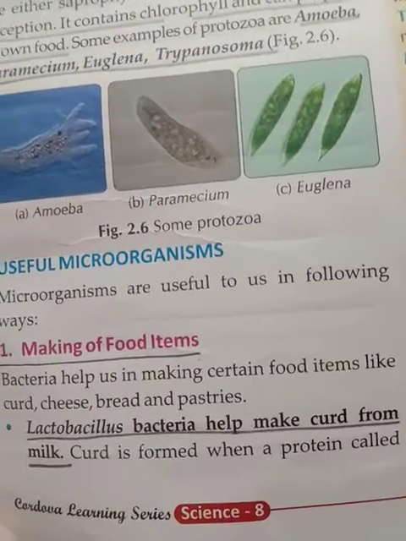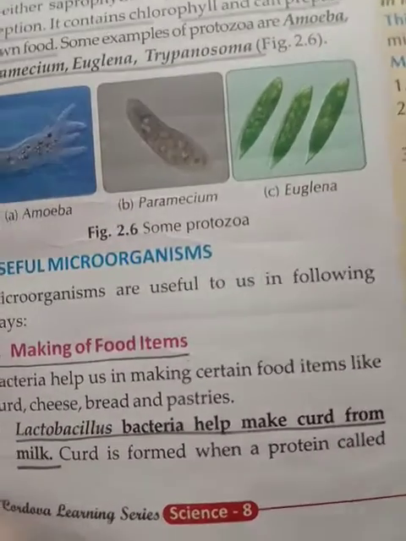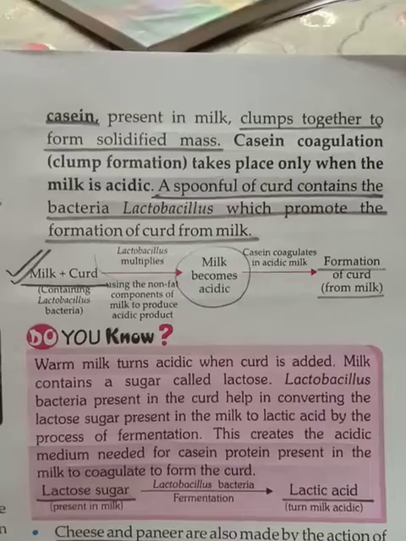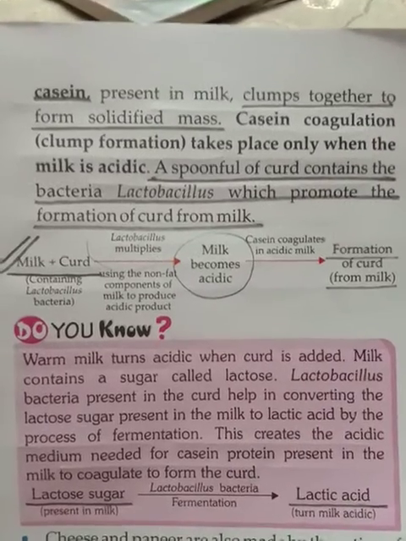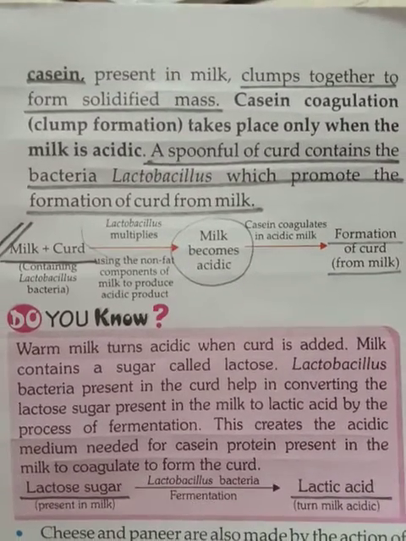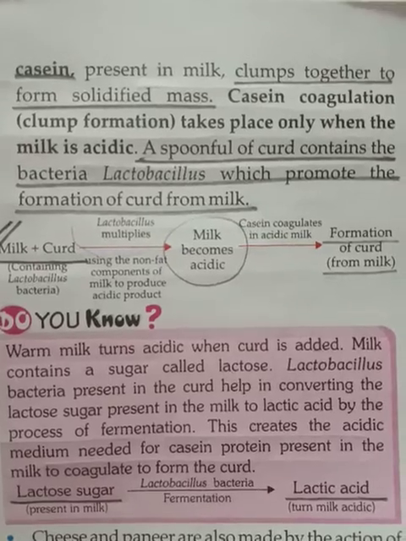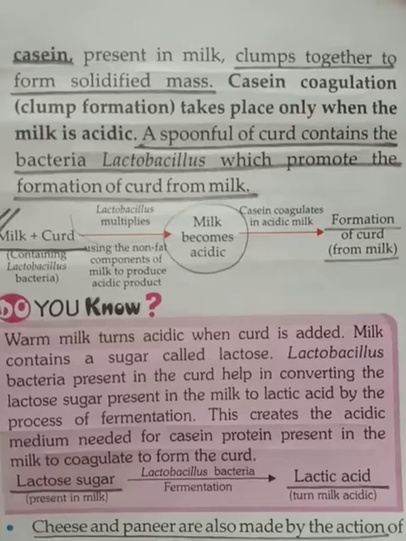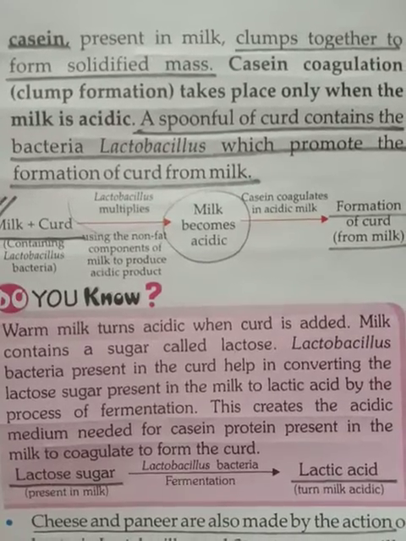Now, let us discuss the process of how curd is formed from milk. There is a protein present in the milk named casein. It clumps together to form a solidified mass. Now, it takes place only when the milk is acidic in nature.